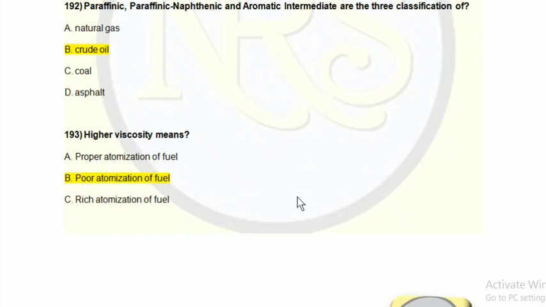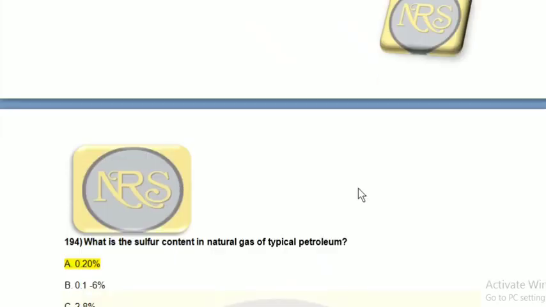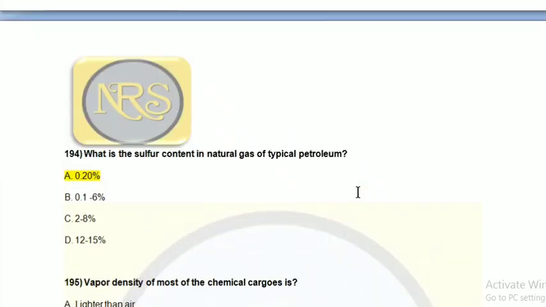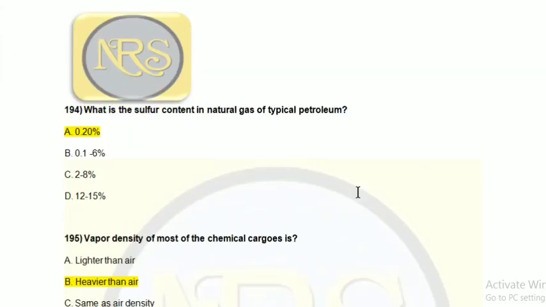Okay friends, continuation for question number 193, question number 194. What is the sulfur content in natural gas of typical petroleum? Option A 0.2%, option B 0.1 to 6%, option C 2 to 8%, option D 12 to 15%. The correct answer is option A, 0.2%.